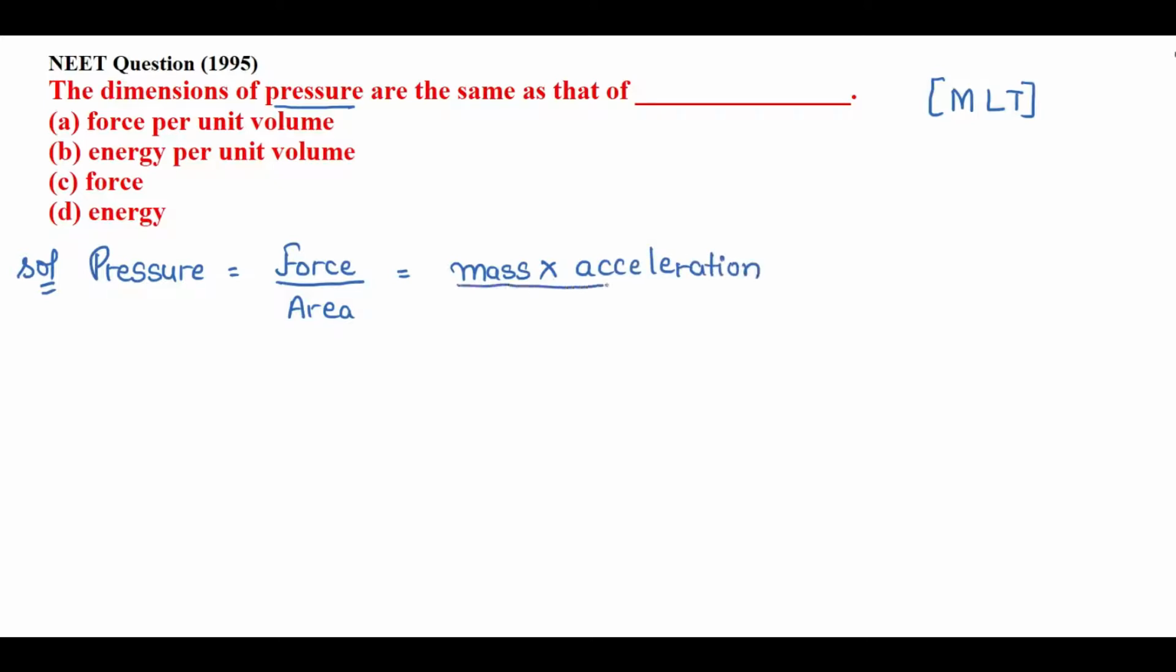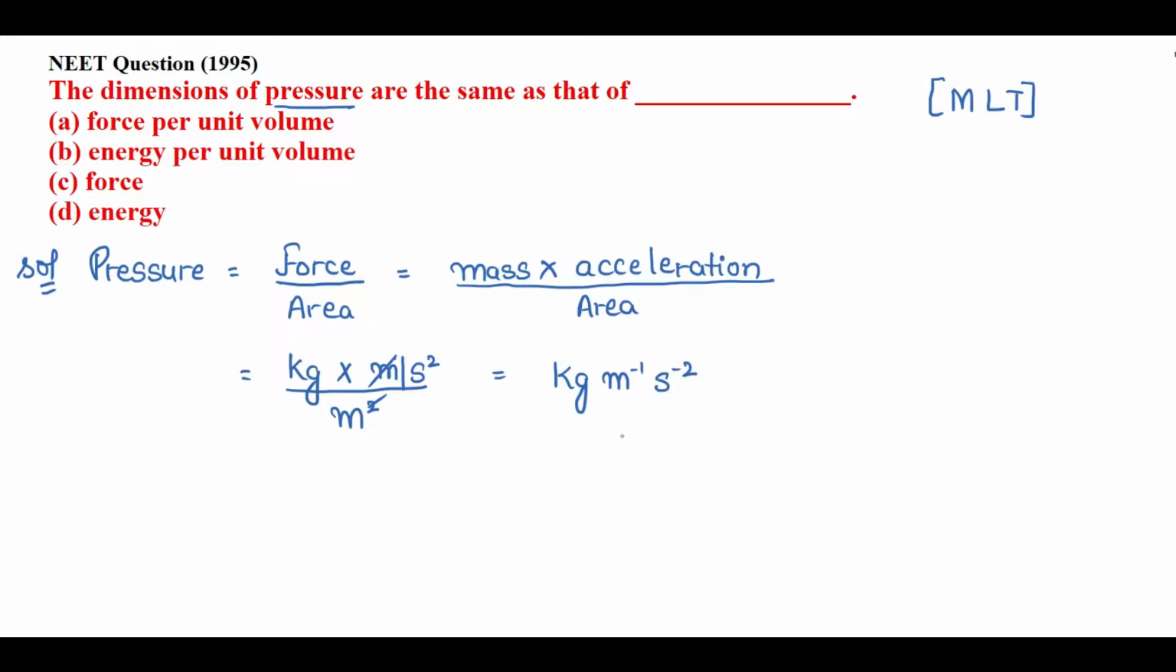Divided by area. So if you see the units, mass is kg, and acceleration is meter per second square, divided by the unit of area, meter square, right? I'll cancel 1 meter with this. According to that, the rearranged unit of pressure is kg, meter inverse, second inverse square.